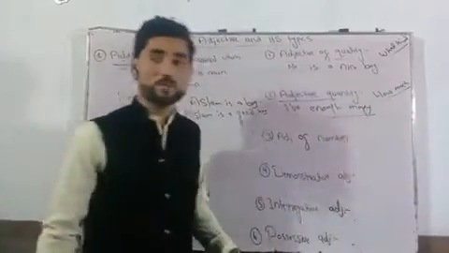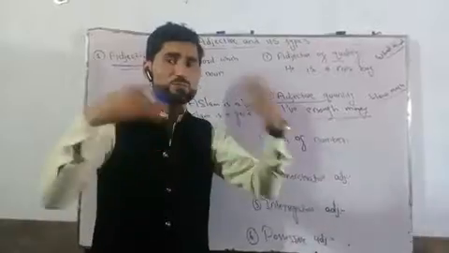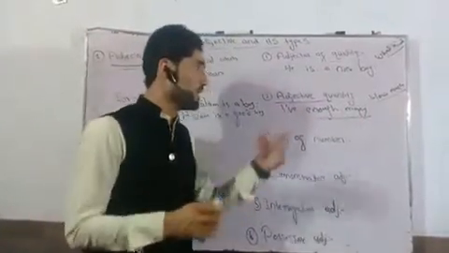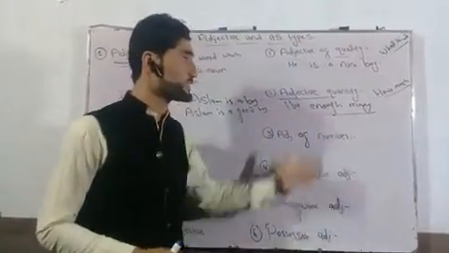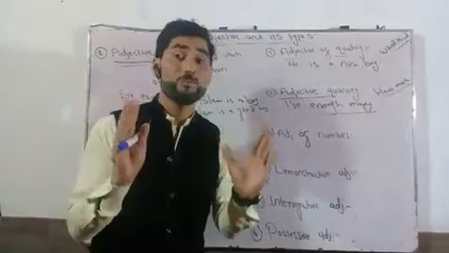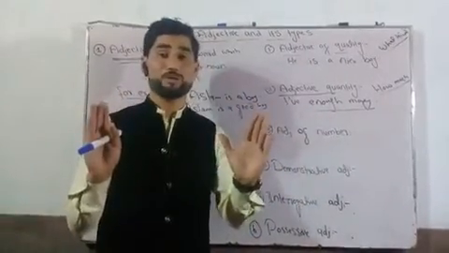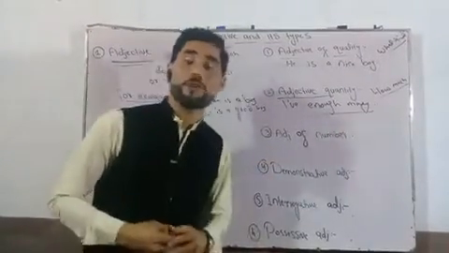How much money do I have? I have enough money. How much money do I have? I have no money. How much money do I have? I have more money. So more, little, no, few, enough, these all are adjectives of quantity, because these words describe how much. These adjectives answer the question of how much. Got it? Let's look to the third type of adjective, that is adjective of number.